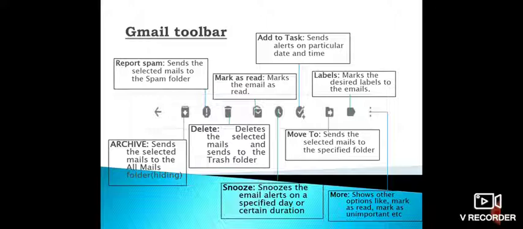Next, delete option. This deletes the selected mails and sends them to the trash folder. It is like a recycle bin. So the mails which you have deleted will be in this folder for 30 days after the deletion. If you want to retrieve them back, then you have to go to the trash folder and say send it back to inbox. Otherwise, it will be lost after 30 days.